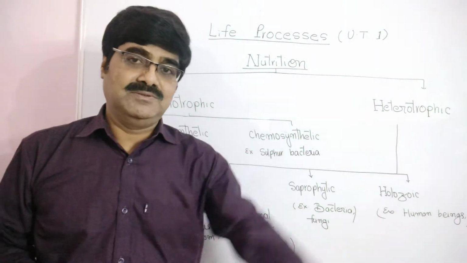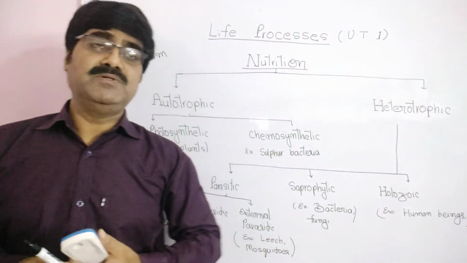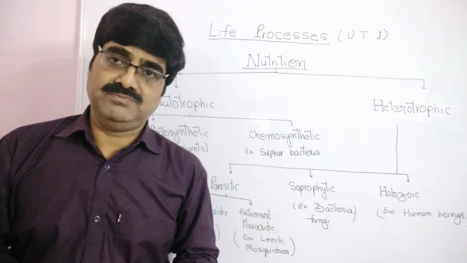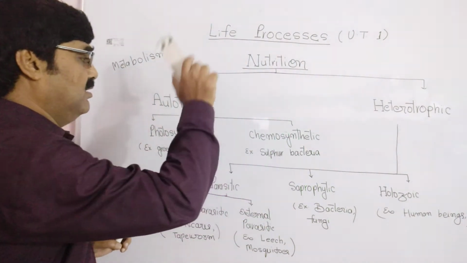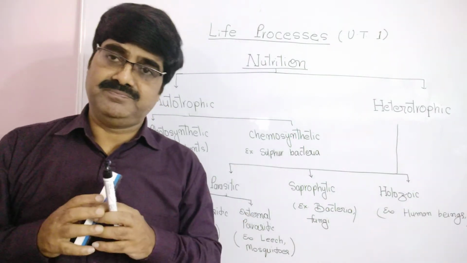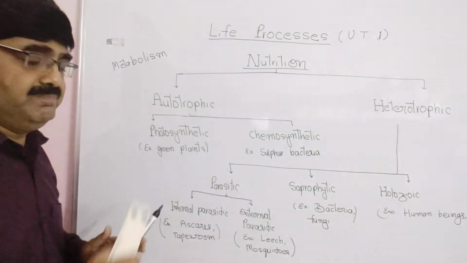Heterotrophic nutrition. In this nutrition, the organisms obtain their nutrition from other organisms, meaning directly or indirectly they depend on autotrophic organisms for their nutrition. And this heterotrophic nutrition is of three types.